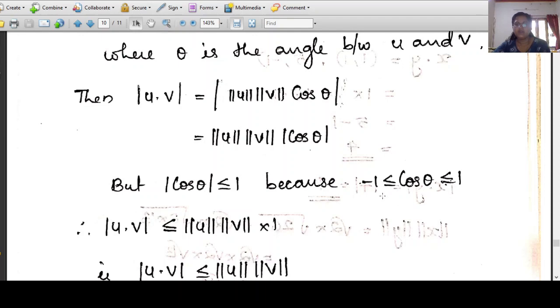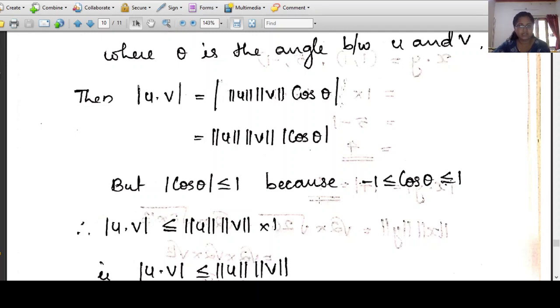We know that cos theta lies in the range minus 1 to plus 1. So minus 1 is less than or equal to cos theta, which is less than or equal to 1, meaning the minimum value of cos theta is minus 1 and the maximum value is 1. So when we take the modulus, mod cos theta is always less than or equal to 1. I think this is clear to you.